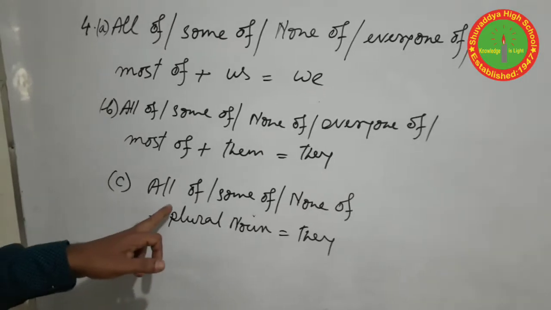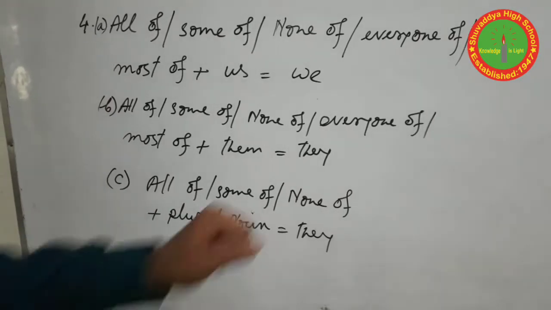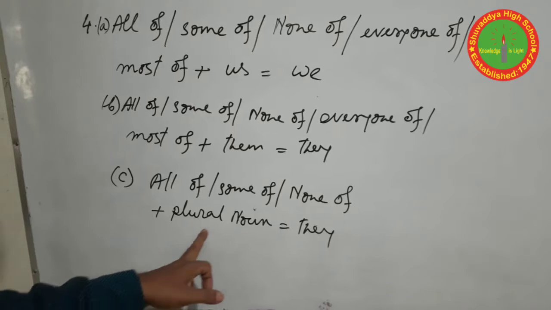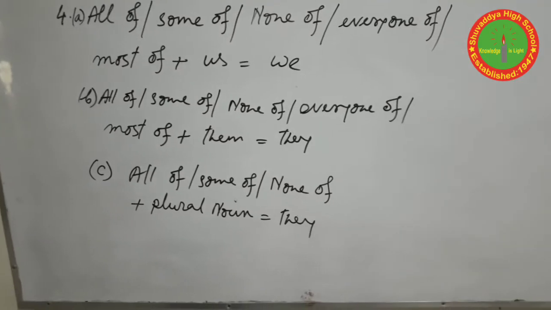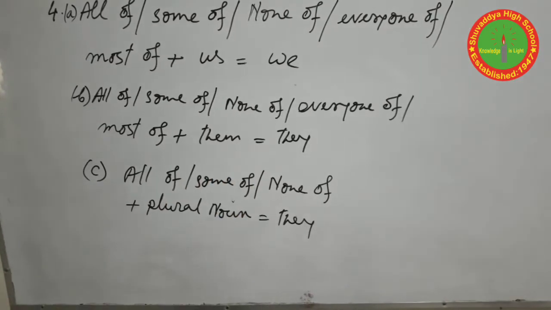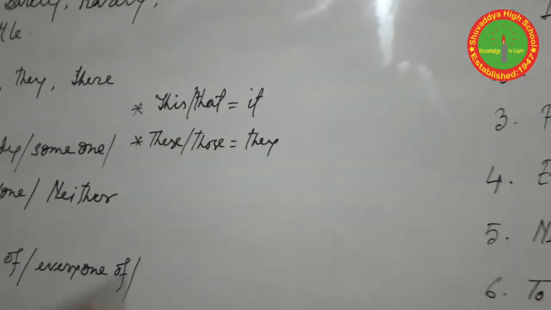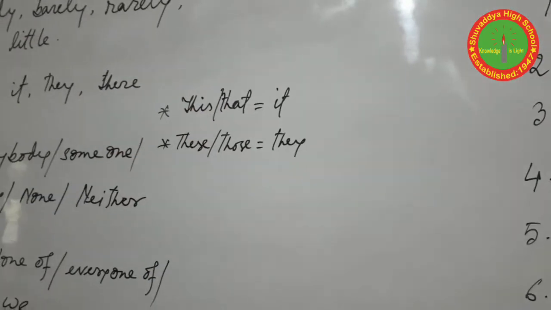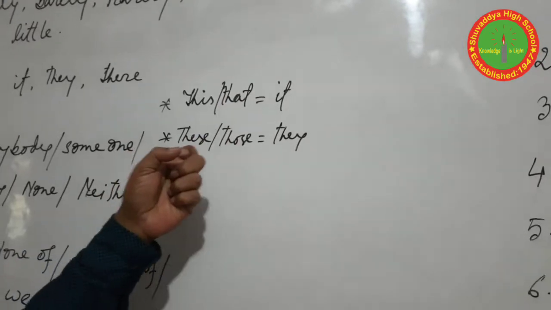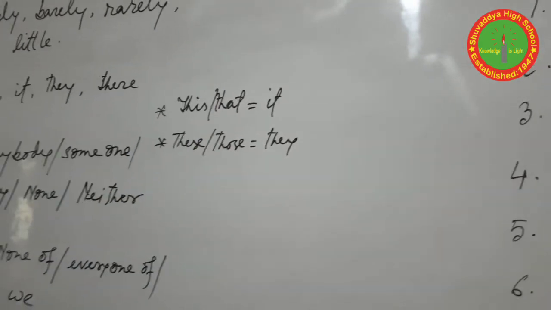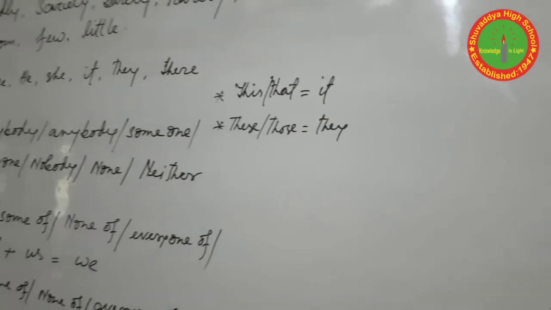And all of, some of, none of, plus a plural noun, we should use they. And if the sentence subject is this or that, we should use it, and for these and those, we should use they as the tag question subject.